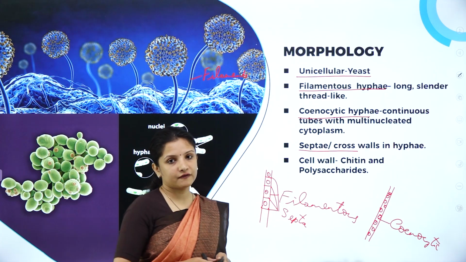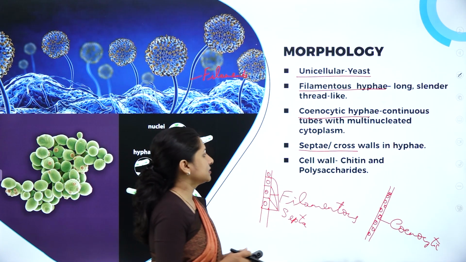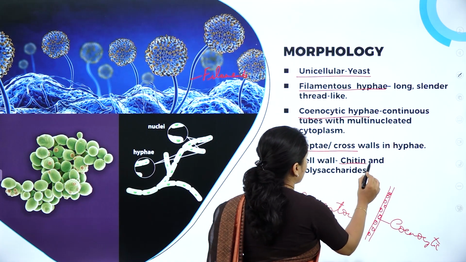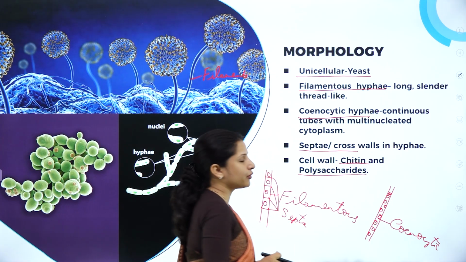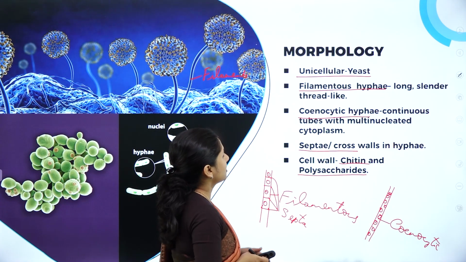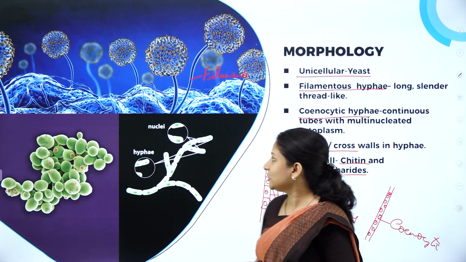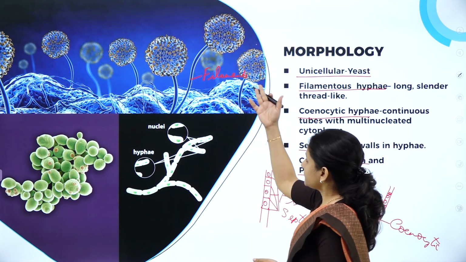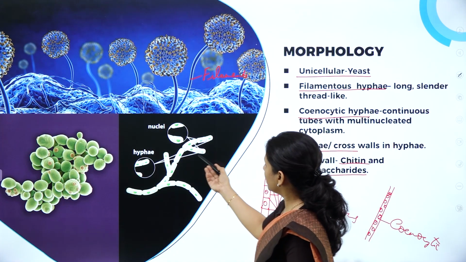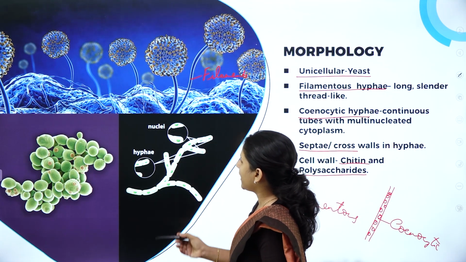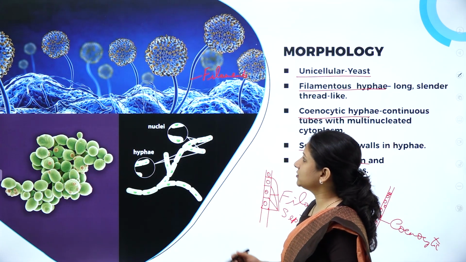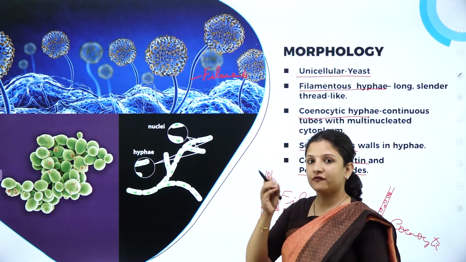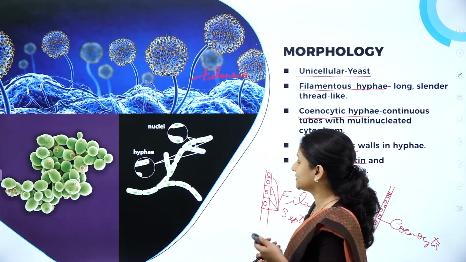And the cell wall of this particular fungi is made up of a compound called chitin, and it is made up of sugars, that is polysaccharides. So, this is about the morphology. You can see here how beautiful the fungi looks. You can see here how the nuclei are there inside the hyphae, and how the hyphae is filamentous, and the hyphae is made up of chitin, and it is made up of polysaccharide.